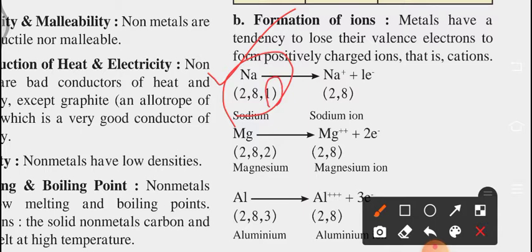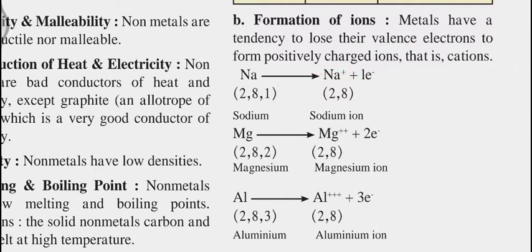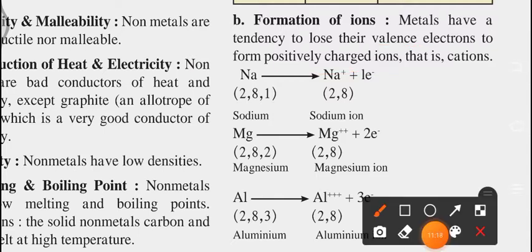Because it is giving an electron to another element, it gets a positive charge. So you can observe, the tendency to lose valence electrons forms positively charged ions. Sodium is losing its electron, that is why it becomes a positively charged ion.